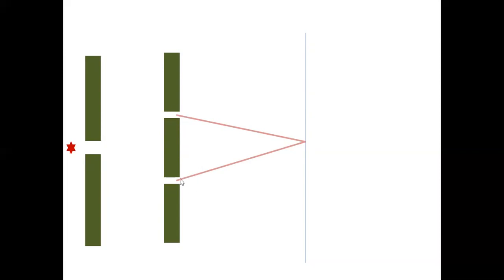These two holes act like the two sources, but these two holes are giving the light from the same parent source, so they must have the same phase. In the sense, the waves must be identical. What do you call coherent sources? So light coming from these two sources must be coherent, that means identical, because they have been derived from the same parent source. Now, if this light wave travels like this, this light wave travels like this. This is a point on the screen which is at the perpendicular bisector of these two waves.